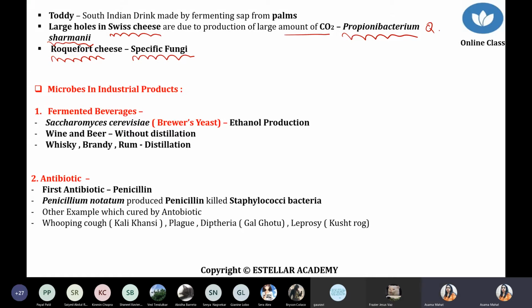This specific type of fungus is penicillium. It is produced from the Penicillium roqueforti fungi. Penicillium is the name of the genus, roqueforti is the name of the species. So one example we discussed is cheese produced by bacteria, and another example is cheese produced by fungi. The name of the fungi: Penicillium is the genus, roqueforti is the species. That's it.